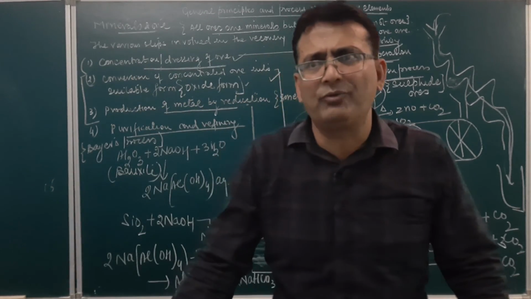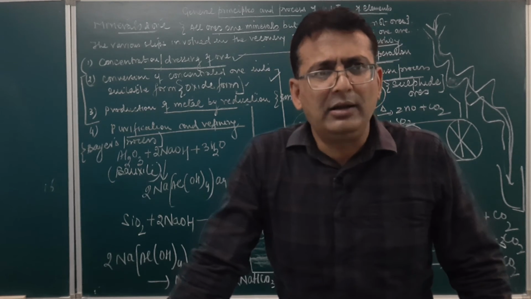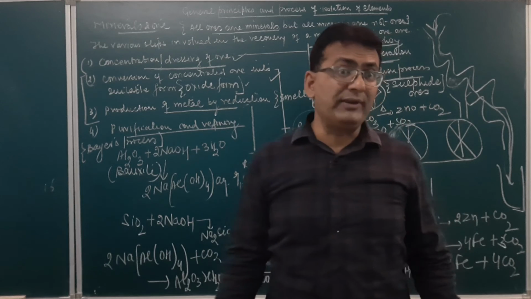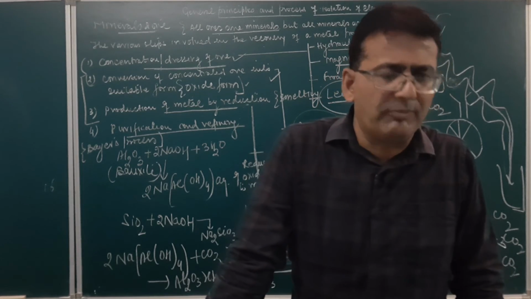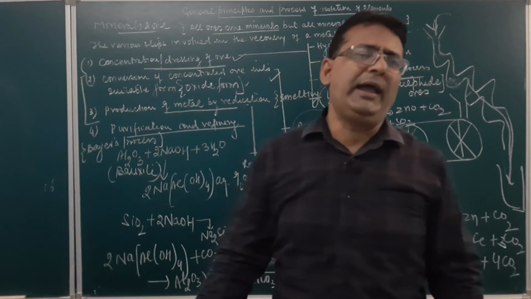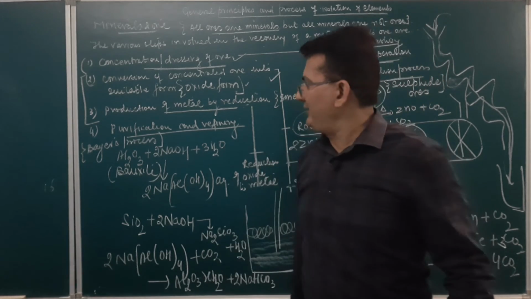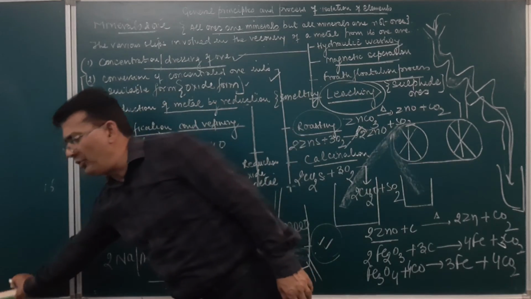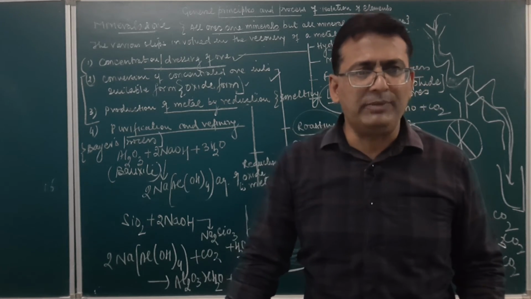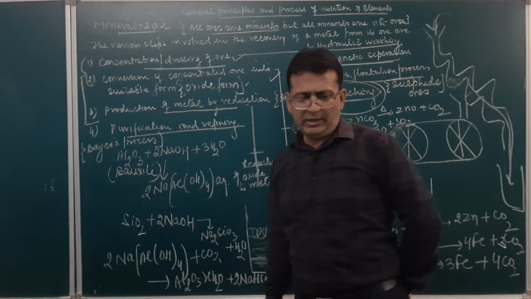In the chapter of electrolysis, what we did, we have an electrolytic cell. In the electrolytic cell, we make the anode of an impure metal. The electrolyte must be of the same metal, and the cathode is of a pure metal. When we pass electricity through it, the anode undergoes oxidation, adds the ion to the electrolytic cell, and from there it gets deposited on the cathode. Likewise, we did the process of refining of copper. From impure copper, the pure copper can be obtained. So that electrolytic refining process has been done with you in class 10.